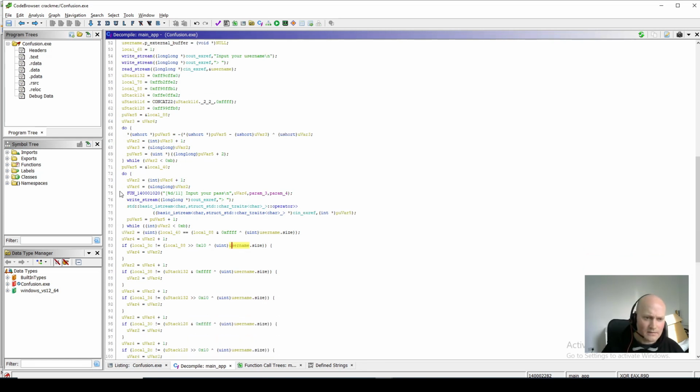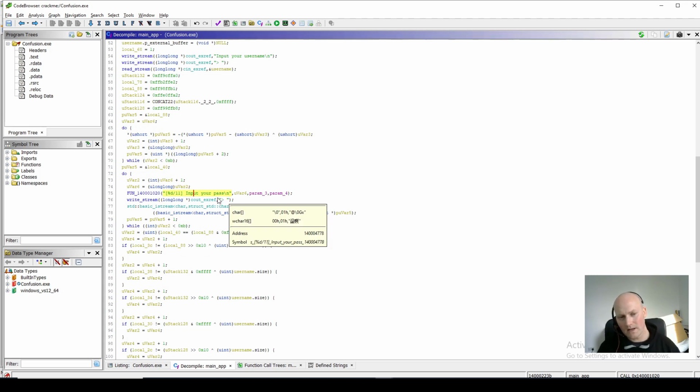So what happens next? So we read the username. Now we can see here where it says input your password, because now we can follow the username through the code, and now we want to follow the password through the code. So like I said before, the password is interesting on this one because it reads it in as 11 separate pieces of input. And if we look carefully at this function, again, they're a little bit cryptic, but once you're familiar with them, it's not too bad.